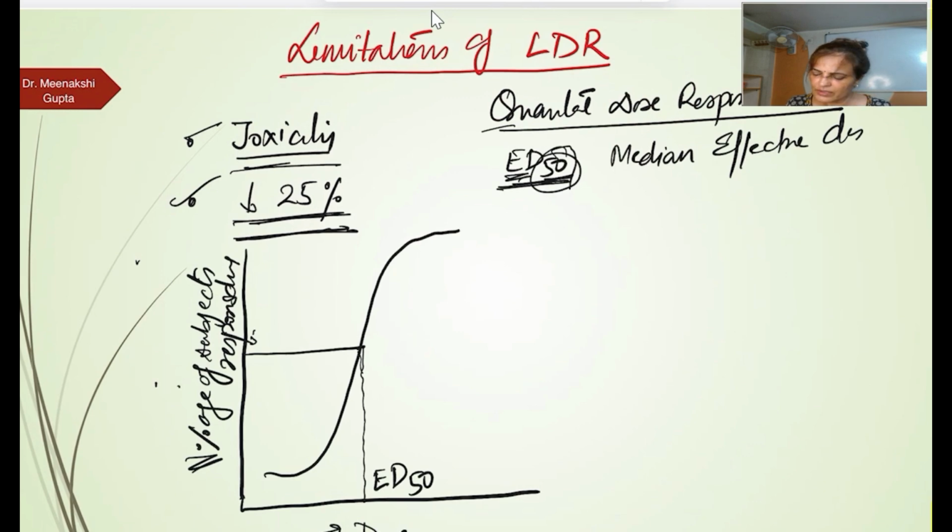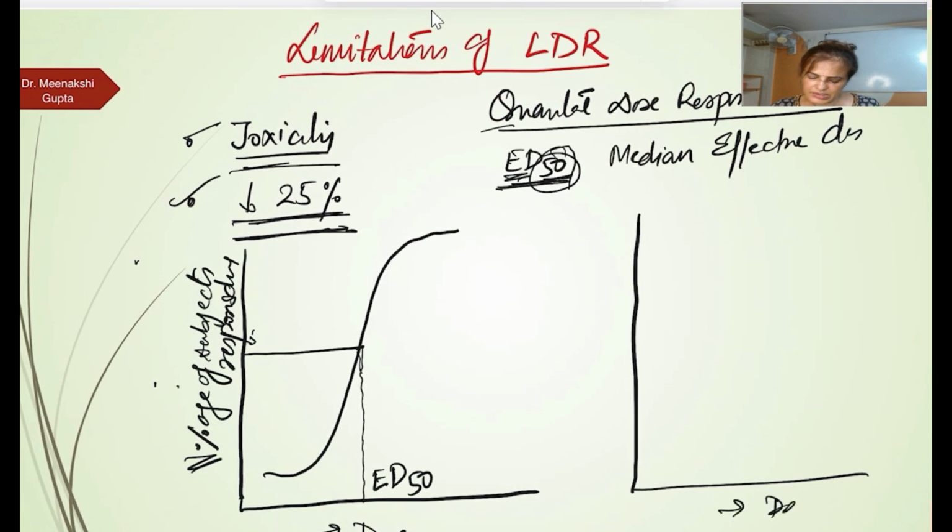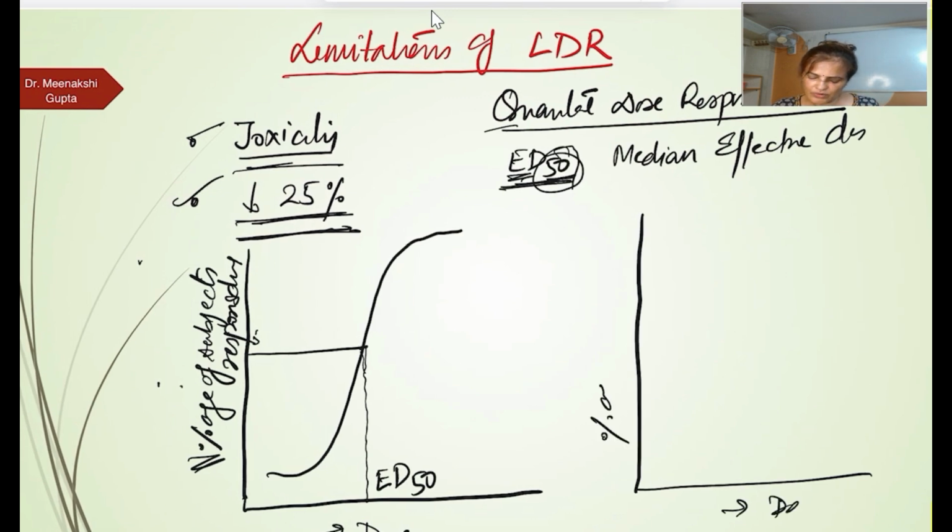Similarly, we can find out the lethal dose also. This is dose. This is the percentage of subject who died or did not respond, who shows the lethal effects.